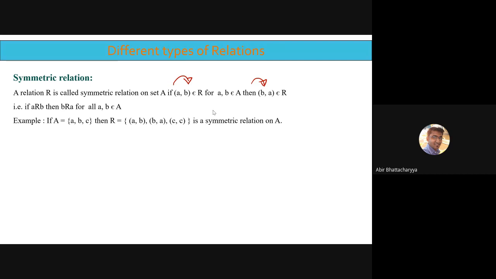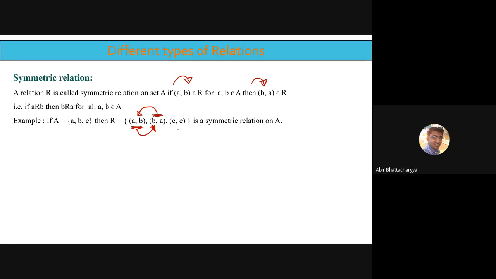Because AB is present. AB present means BA should be there. That is your symmetric part. What is the symmetric part of AB? BA. So BA is present. BA present means AB should be there. So AB and BA are both symmetric to each other. They are present, which means it holds true.